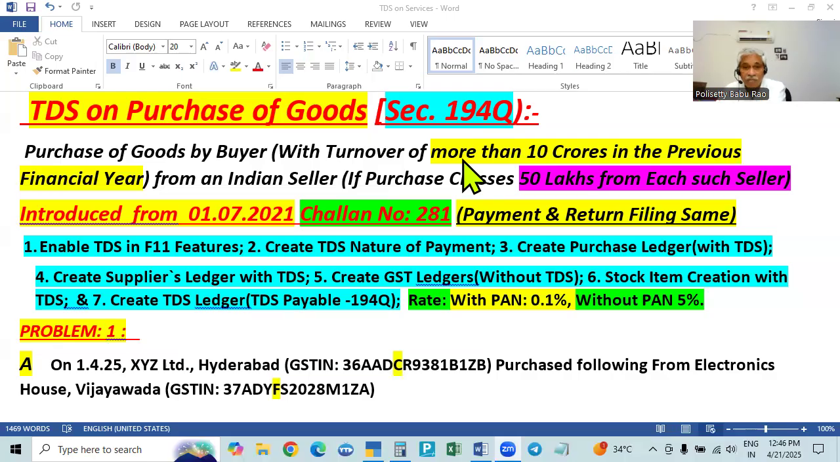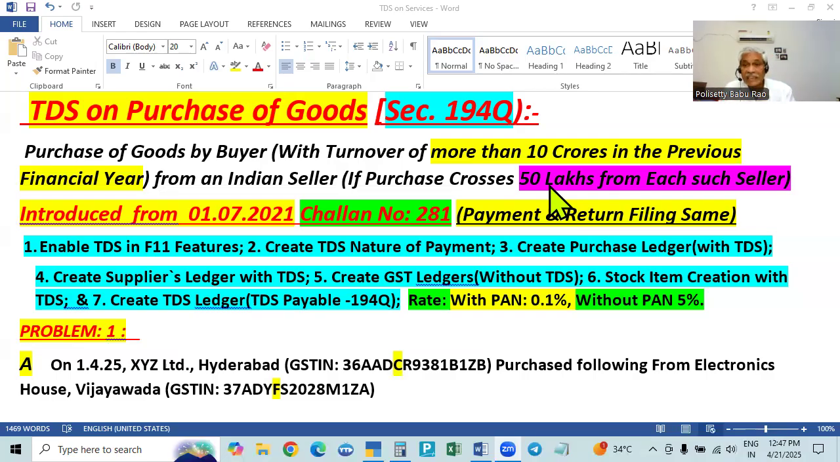And regarding the seller, there is one limit, that is for every buyer, every seller. So when you are purchasing goods from different sellers A, B, C, D, this limit will be applicable to everyone separately. That is, purchase of goods up to 50 lakhs is exempted from TDS. Up to 50 lakhs, no TDS is to be deducted. This is called the exemption limit, not a threshold limit. Threshold limit means up to that there is no deduction, but if it crosses 50 lakhs, the TDS is to be deducted from all the bills, even the earlier bills.